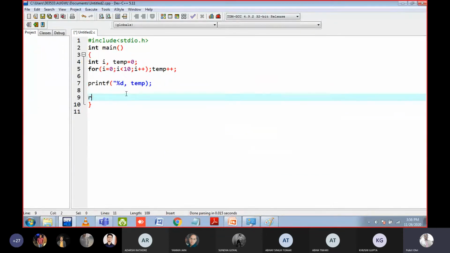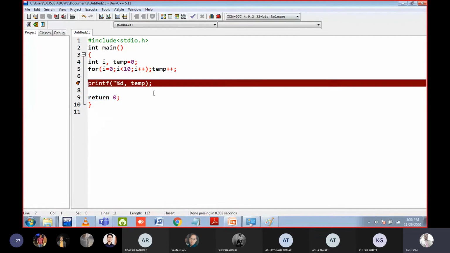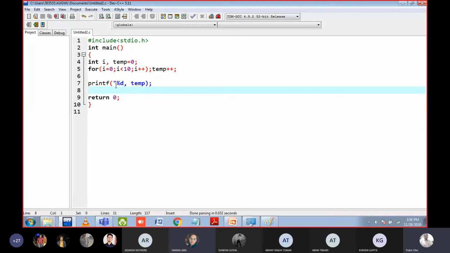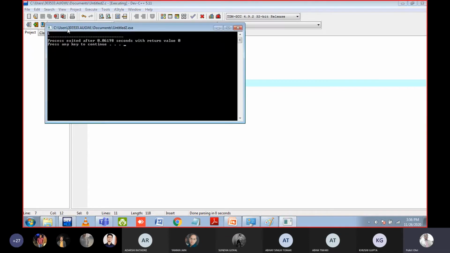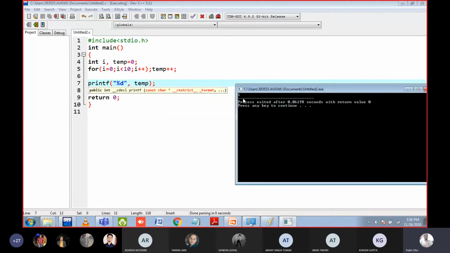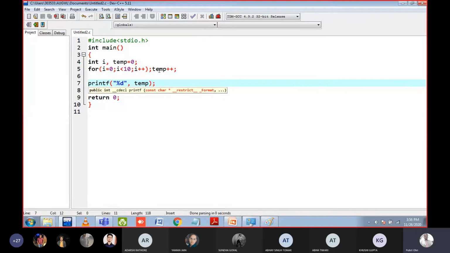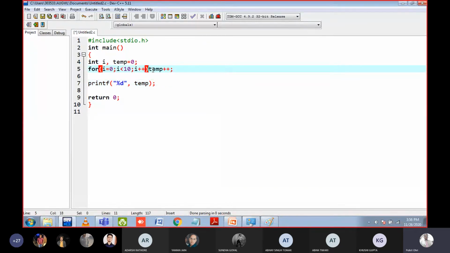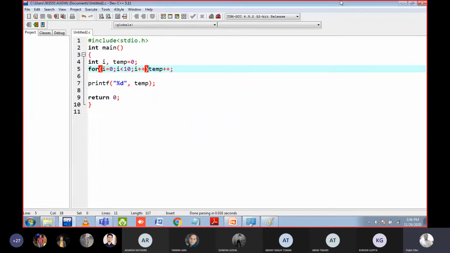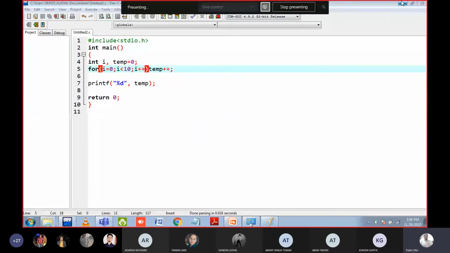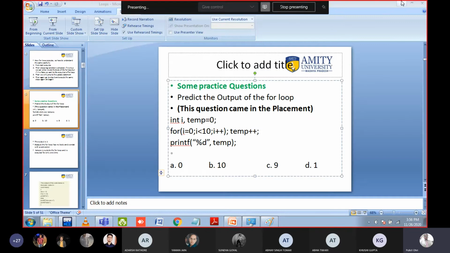Okay, I think I have not written return 0. The percentage d. Okay, you can see the value of temp is 1. Yes or no? If I remove the semicolon, it means temp is inside, then the value will be very different. Okay, it is 10. Yes or no? You can see. So just, while solving the placement question, just be cautious.